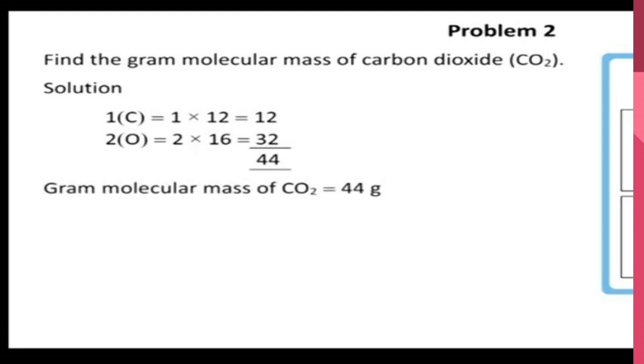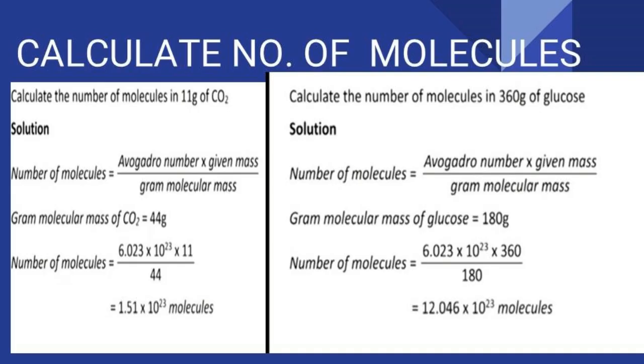Sometimes students forget to put the unit, gram. So don't forget to put the unit, 44 gram. The next one: how to calculate the number of molecules. First, the number of molecules in 11 grams of carbon dioxide. The formula of number of molecules is Avogadro number into given mass divided by gram molecular mass. We already calculated the gram molecular mass of carbon dioxide is 44 grams.